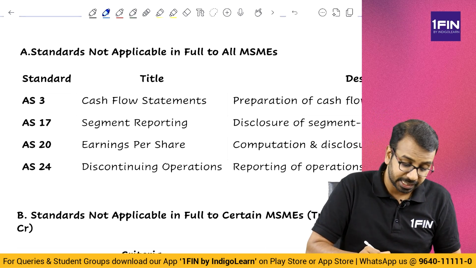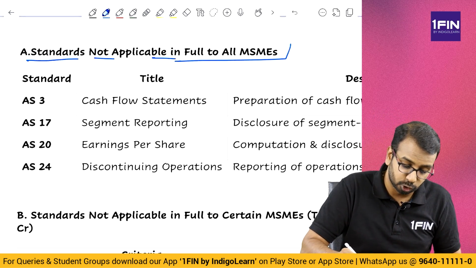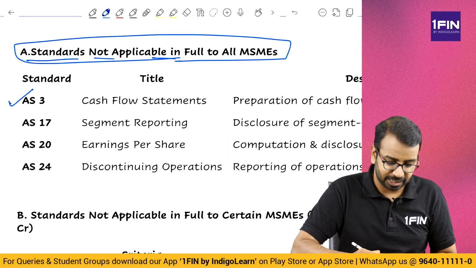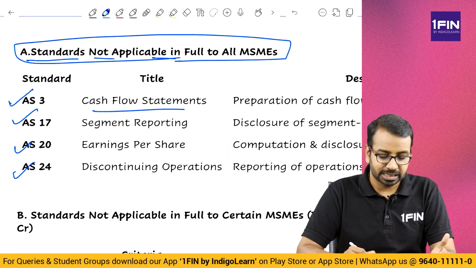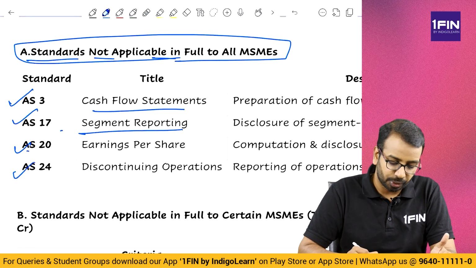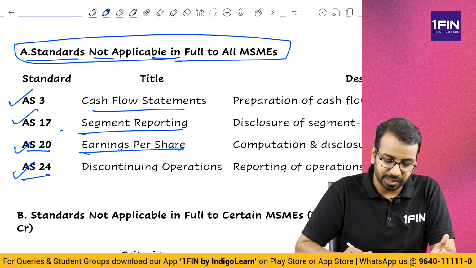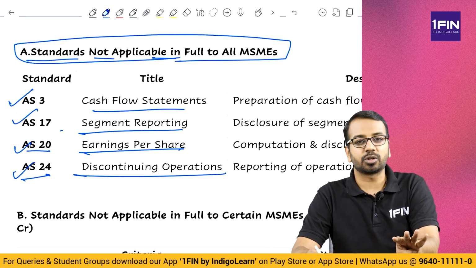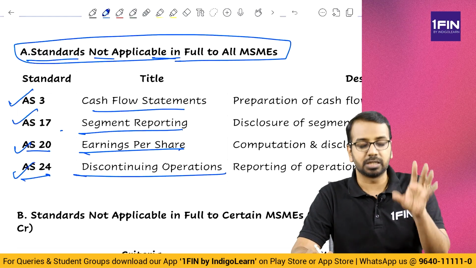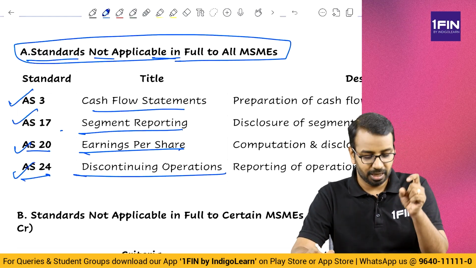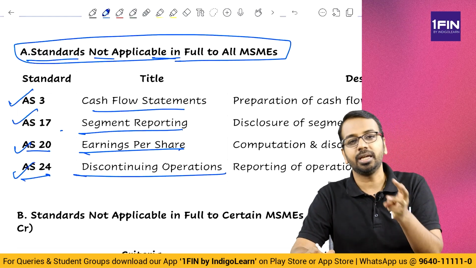The first one is standards not applicable in full to all MSMEs. AS 3, 17, 20, 24. Accounting standard 3 deals with cash flow, 17 deals with segment reporting, 20 deals with earnings per share, 24 deals with discontinuing operations. These 4 standards are fully exempt. If you are an MSME, no need to apply these 4 standards. Okay, clear? AS 3, 17, 20, 24.